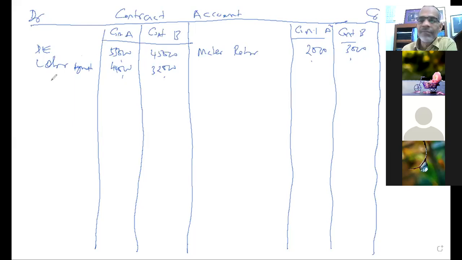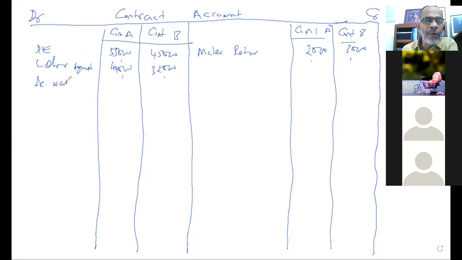Next item, accrued wages. Already we had the wages, therefore we have to record the accrued wages for A and B. How much? 3,000 and 4,000. Okay, next one.